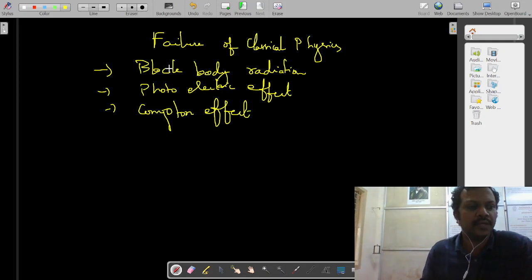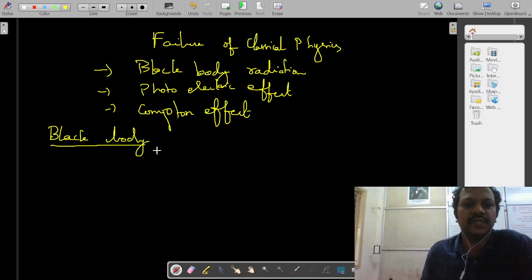Okay, so black body radiation. What is the black body radiation? You might have heard about this black body. A black body is a body which absorbs all the radiation and re-emits all the radiation.